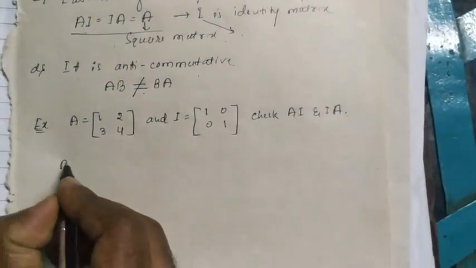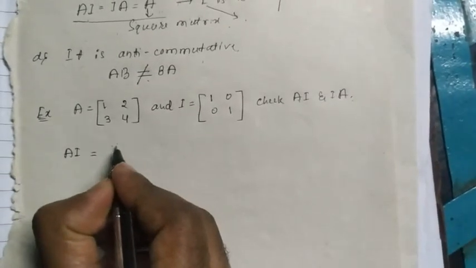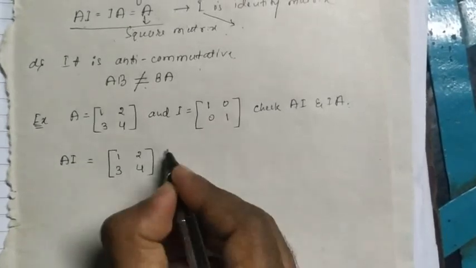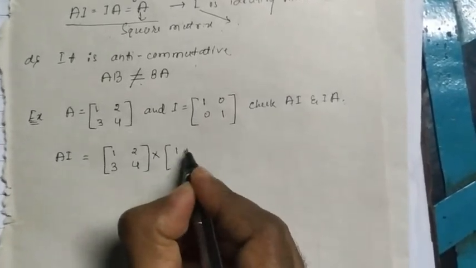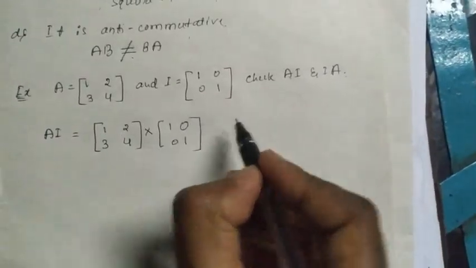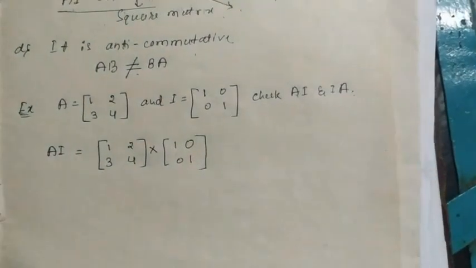A into I is equal to, already we know that matrix A is 1 2 3 4 into I, that is 1 0 0 1. Here we have to check whether the matrix multiplication exists or not.